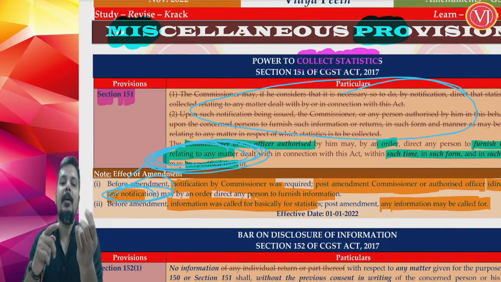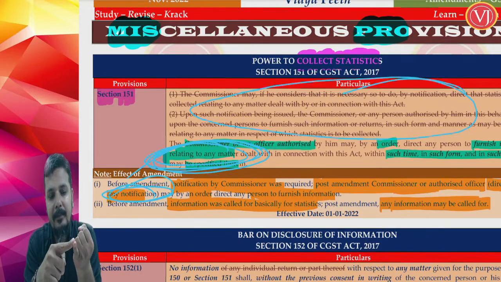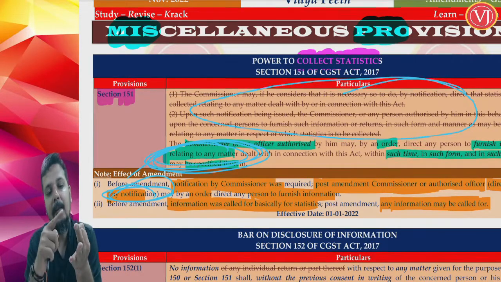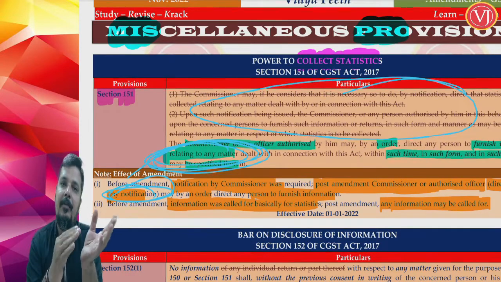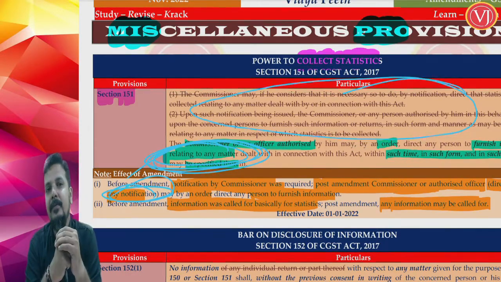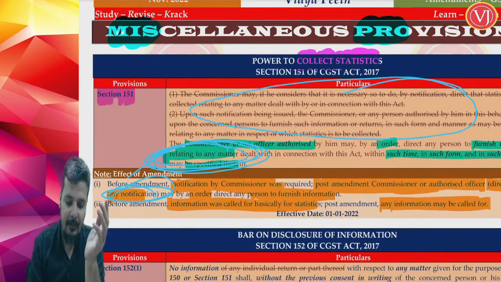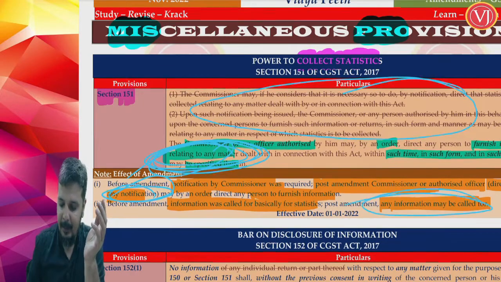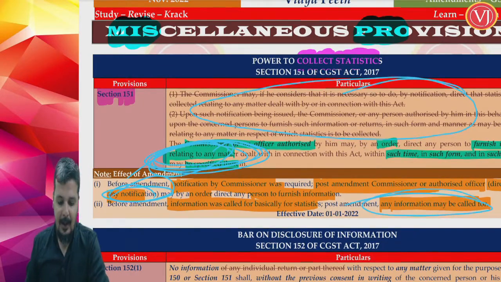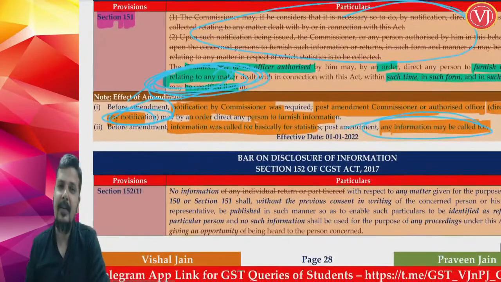So before the amendment, it was only the commissioner's job, by notification, and information was collected only for statistical purposes. After the amendment, it is the commissioner or authorized officer. No need of any notification, directly by an order they can call for information, and that information is not only for statistical purposes, it can be for any purposes. Any information can be asked for. So that is the amendment in section 151.